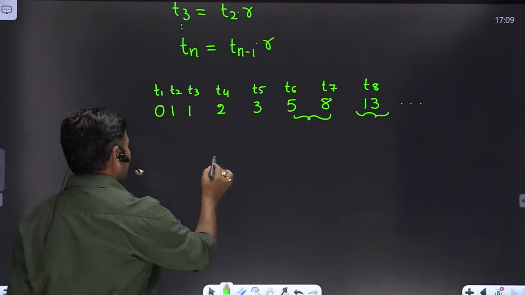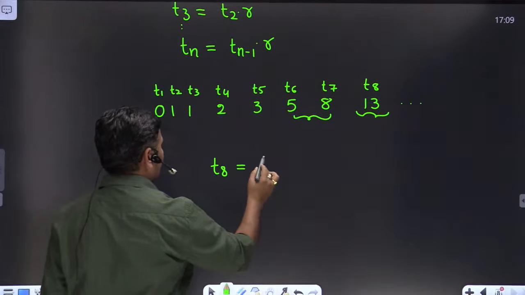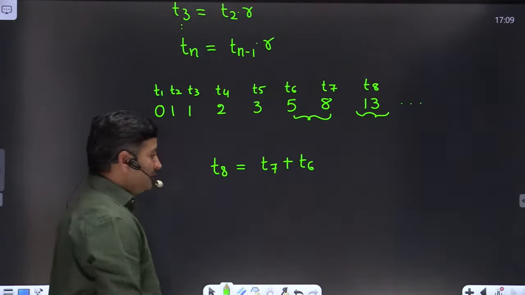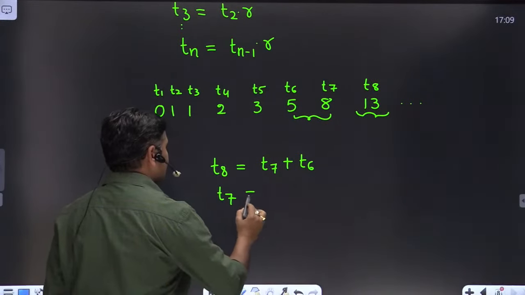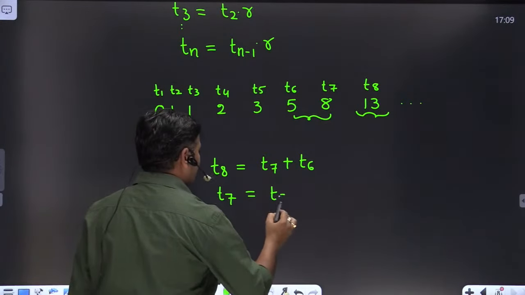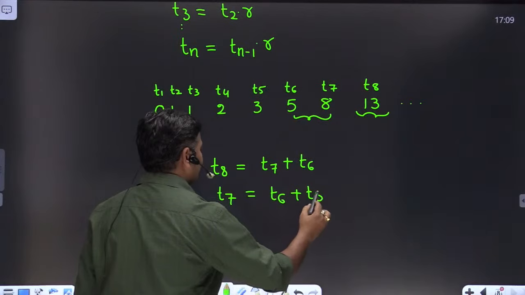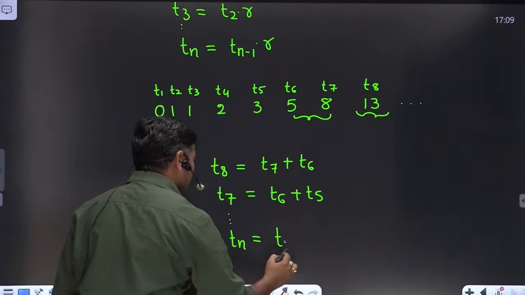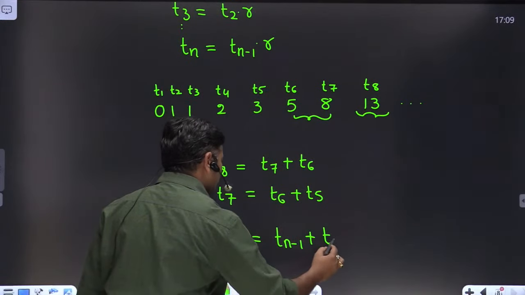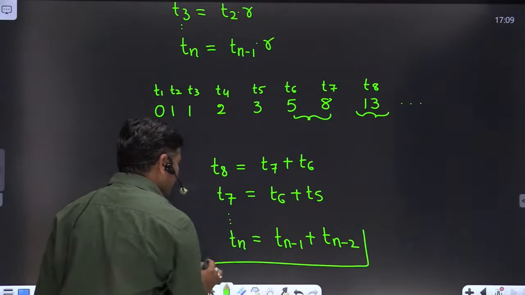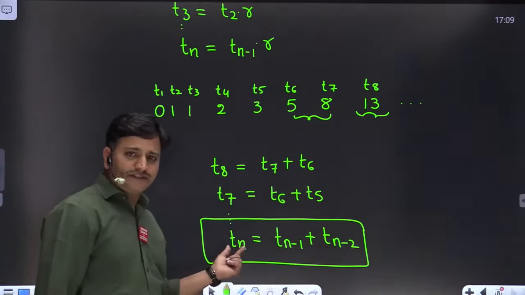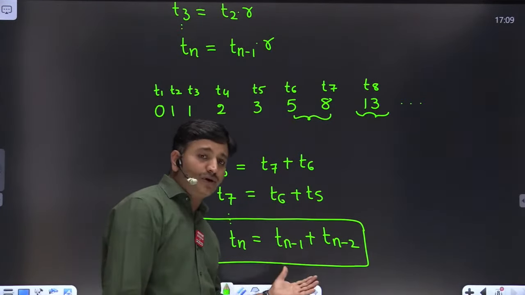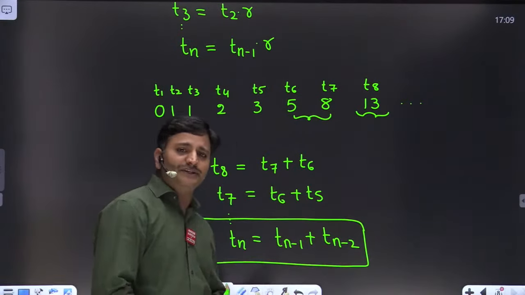So it means that t8 can be expressed as t7 plus t6. Similarly, t7 can be expressed as t6 plus t5. By continuing this process, friends, tn can be expressed as tn minus 1 plus tn minus 2. So here we are expressing present term in terms of its immediate two previous terms. It is also called a recurrence form of the Fibonacci series.